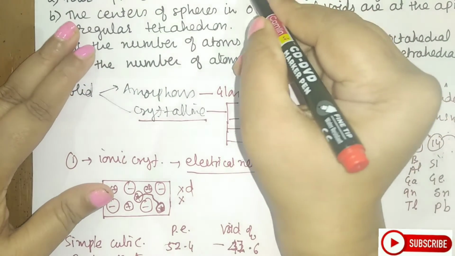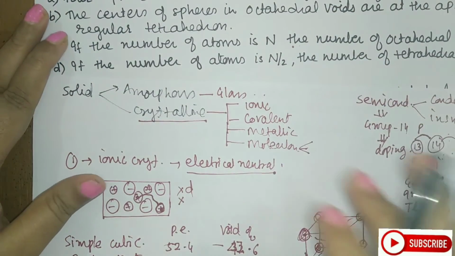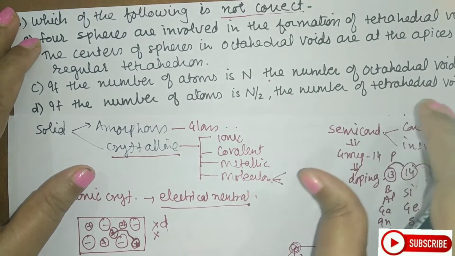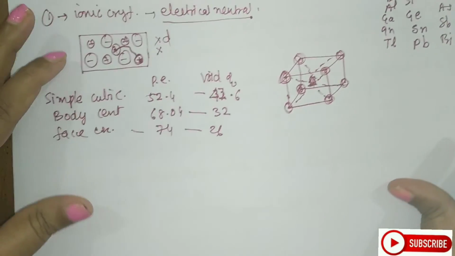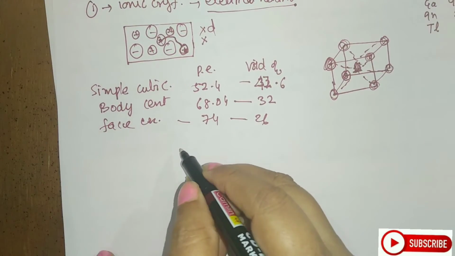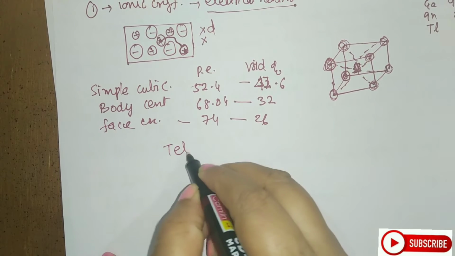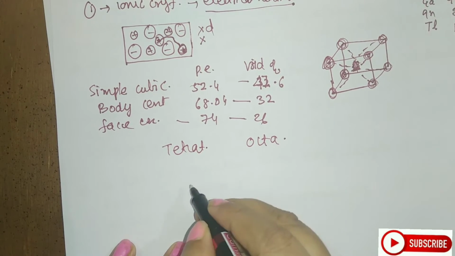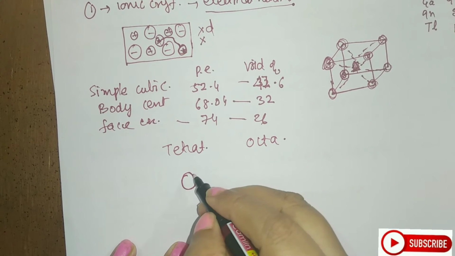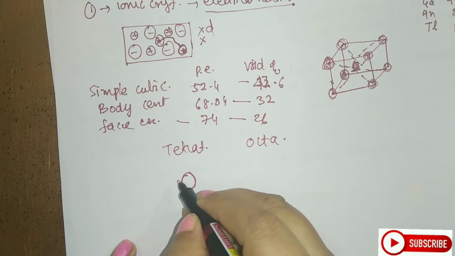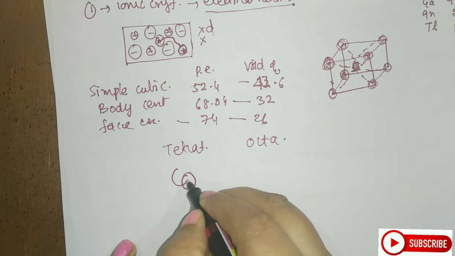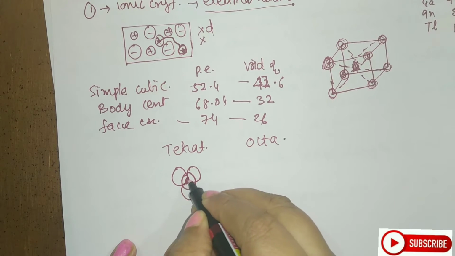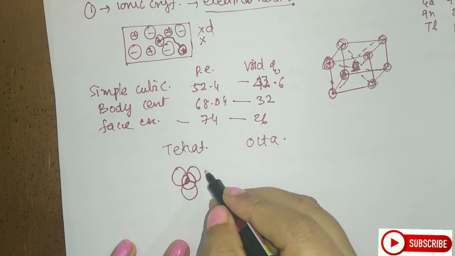Now you want a wrong statement from the below given. If I go through the options, I can see something about the tetrahedral and the octahedral voids. Now first understand what is a tetrahedral void and octahedral void. Students, when an atom comes in contact with three other atoms, how to draw this? This is the first one, the second one and the third one. Then this is the space, what you call as tetrahedral.